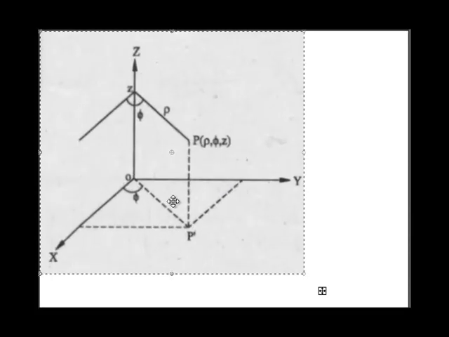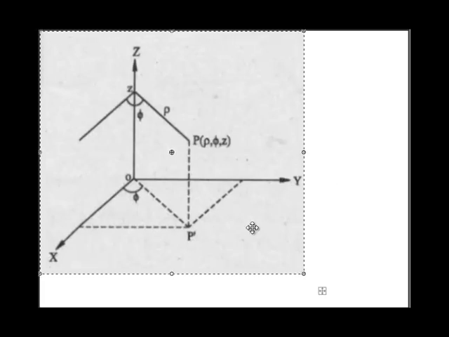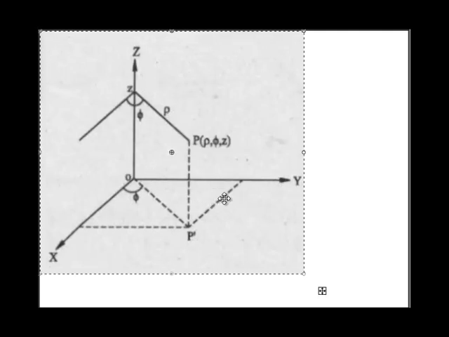Then the next coordinate system is the cylindrical coordinate system. So let me present the cylindrical system. Consider this figure. The cylindrical system is a secondary system whose primary is the rectangular system, so it is based on the rectangular system. We have to draw the rectangular system x, y, z, and the components of the cylindrical system are rho, phi, z.